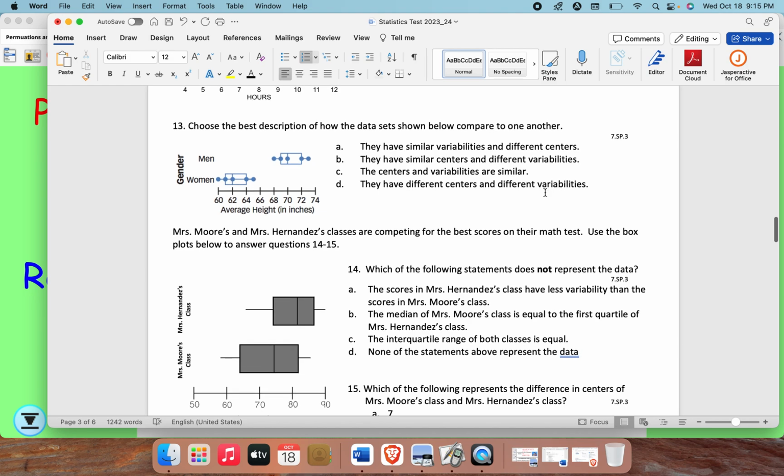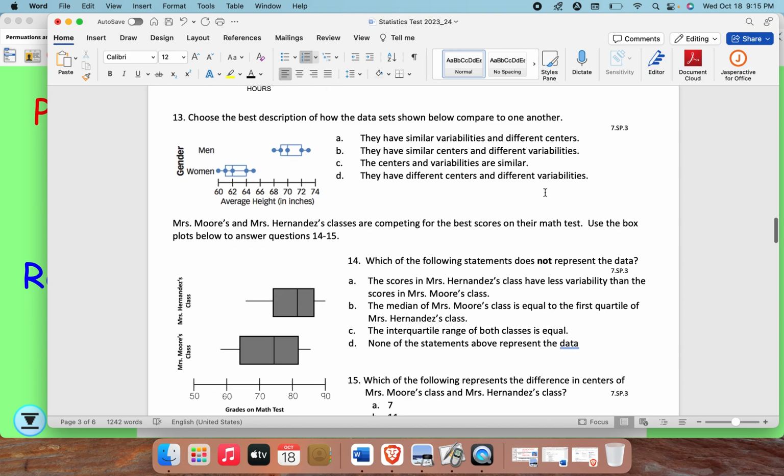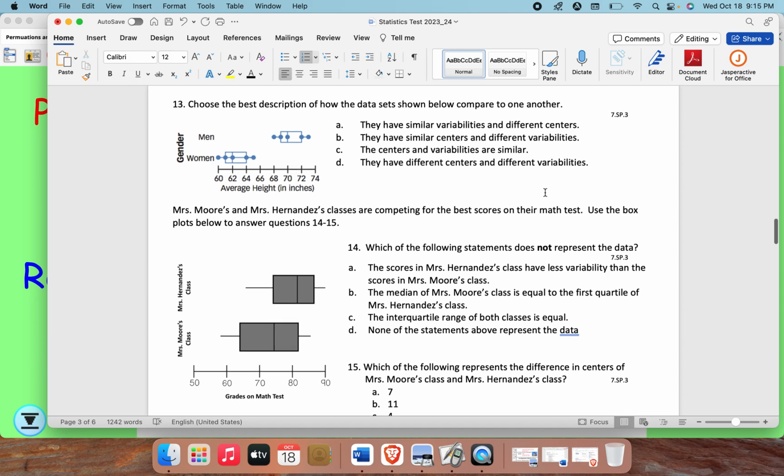13. Choose the best description of how the data sets shown below compare to one another. A. They have similar variabilities and different centers. B. They have similar centers and different variabilities. C. The centers and variabilities are similar. D. They have different centers and different variabilities.